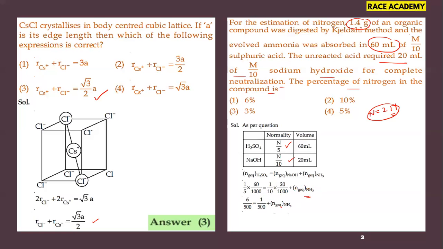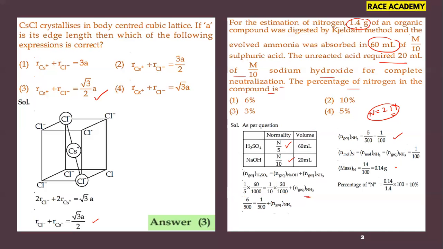So that is calculated in this discussion. After finding the number of gram equivalents, we found that it is equal to 1 by 100, because once this 1 by 500 goes to the right side, then it will become 1 by 500. So the normality of ammonia is equal to gram equivalents of ammonia, which is 1 by 100.